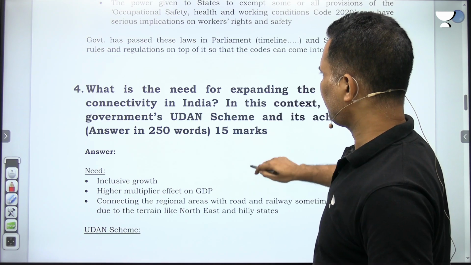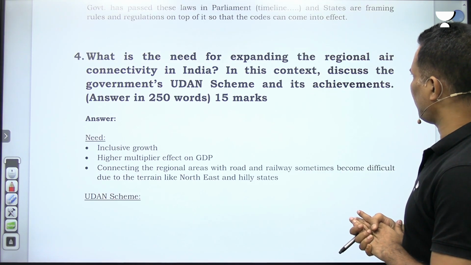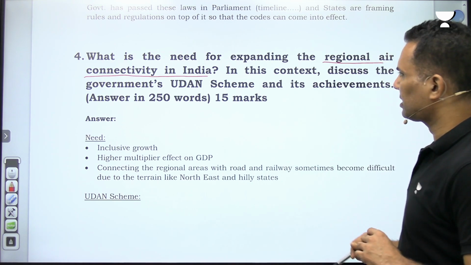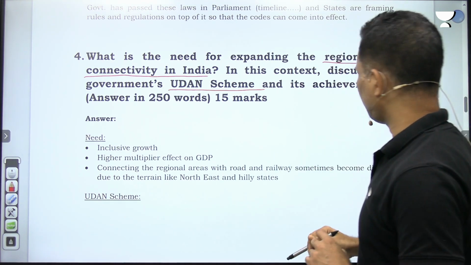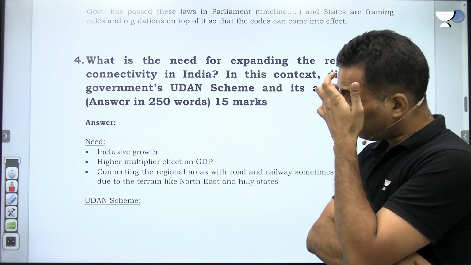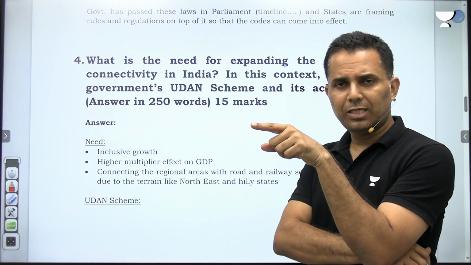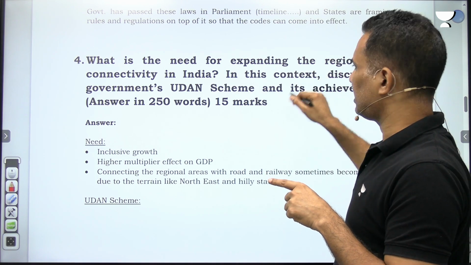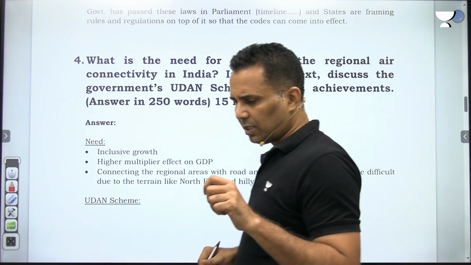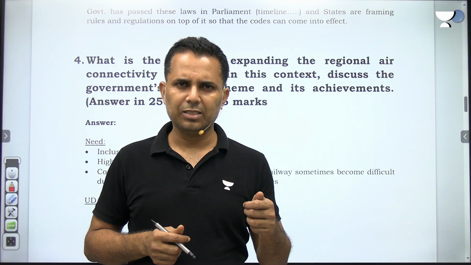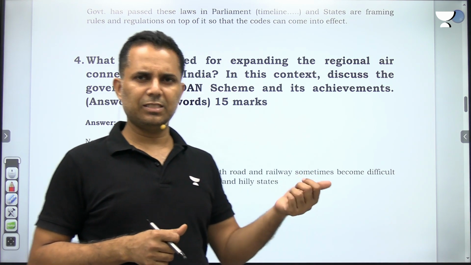Then the next question: what is the need for expanding the regional air connectivity in India? In this context, discuss the government's UDAN scheme and its achievements. So if you understand the UDAN scheme, then only you can answer the first part. What is the need for expanding the regional air connectivity? So let me just explain you that what was the UDAN scheme, and then you can think of that how it can expand in regional connectivity.